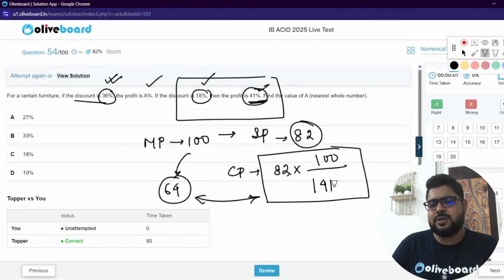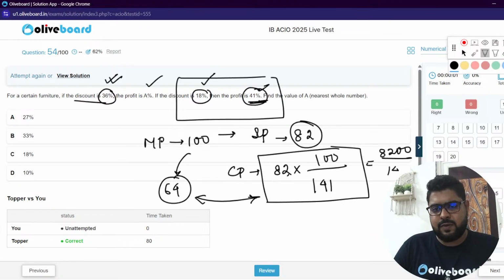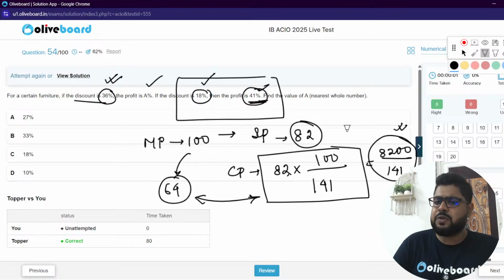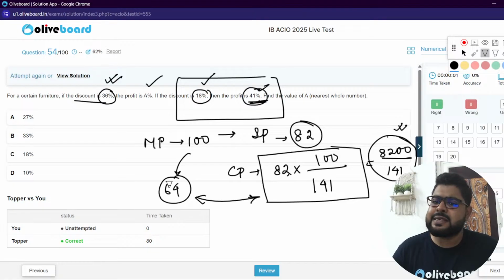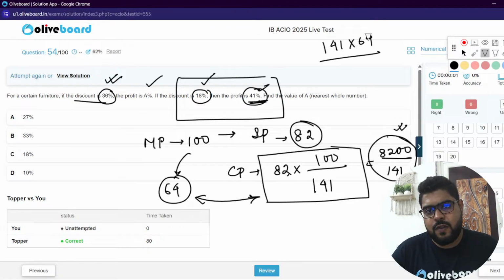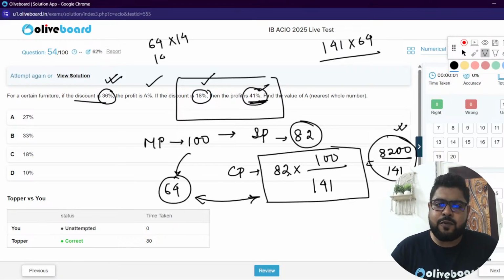अच्छा, अभी तो calculation थोड़ा करना पड़ेगा sir. Now we have to calculate a little bit. 41. Sir, I don't think ये calculation बहुत ही गंदा होने वाला है. चलो, let's do 8200 by 141 because this is not going to give us any good value. So just understand this. So this is CP, this is SP. So 141 into 64. Sir, 164 into 14, let's do now, sir. 64 into 14, just for our curiosity.